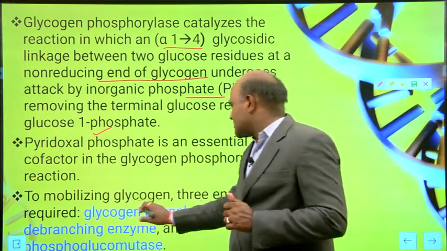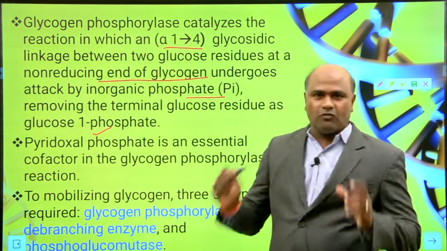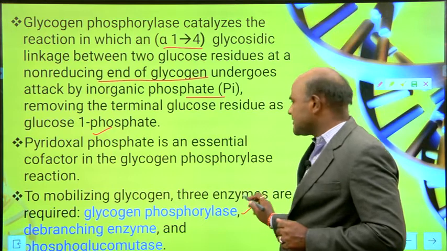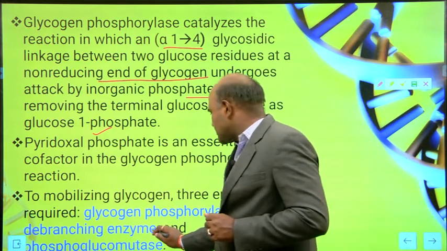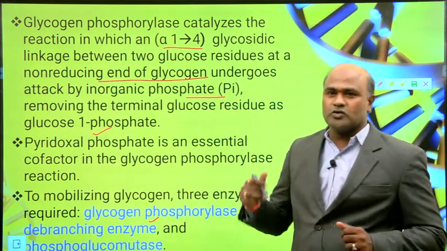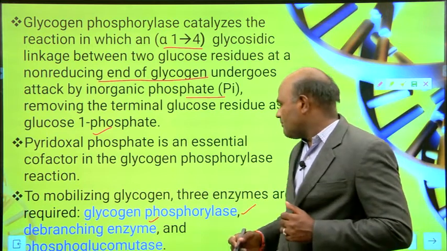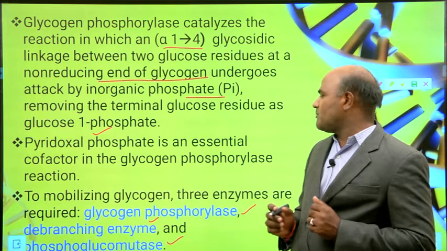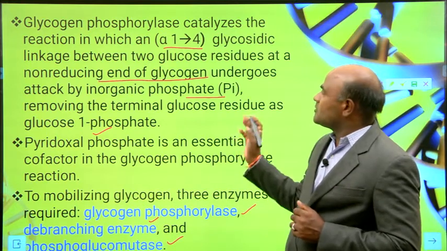To mobilize glycogen, three enzymes are required, and they are very, very important. One is glycogen phosphorylase, the next one is the debranching enzyme, and the third is phosphoglucomutase. These are the three enzymes that are very important in this process.